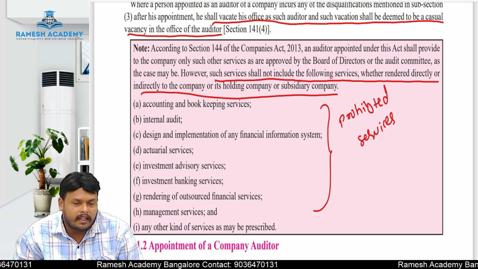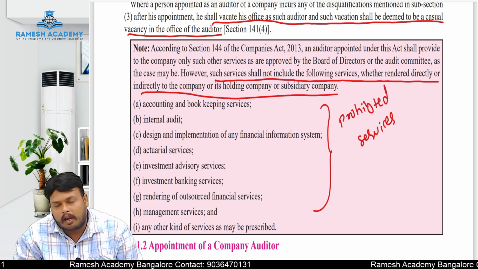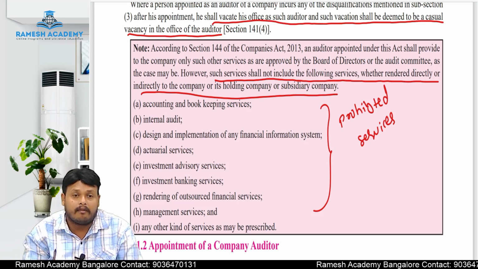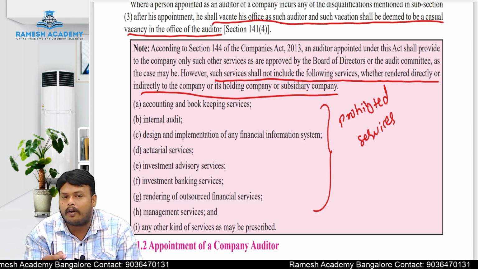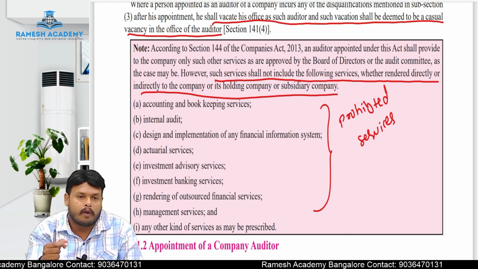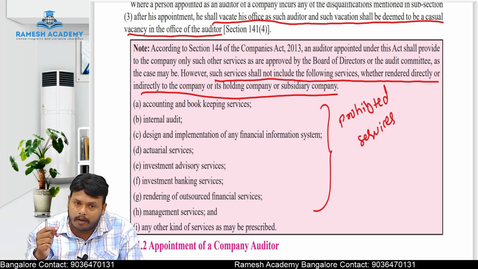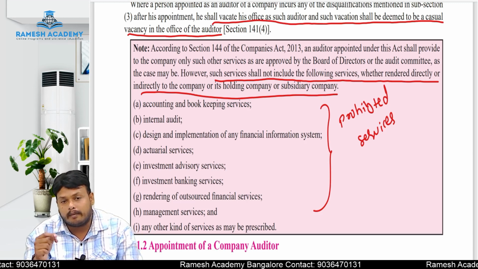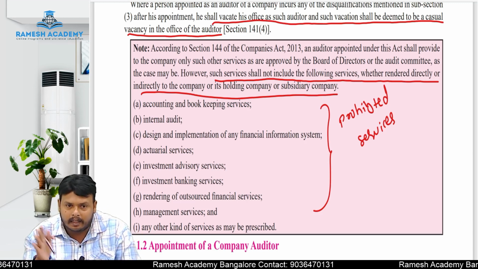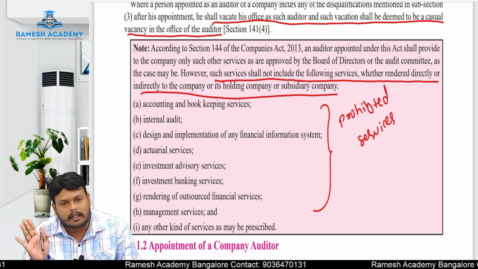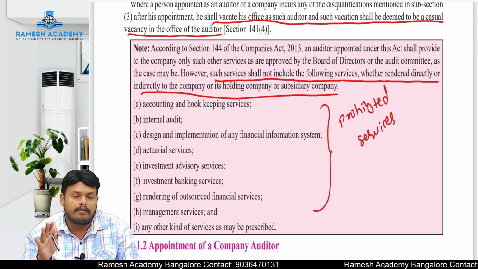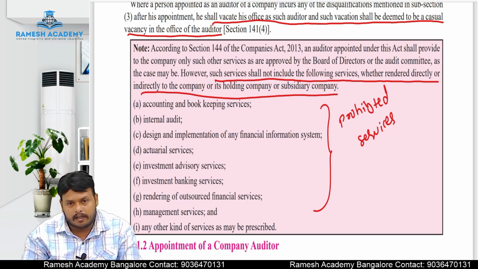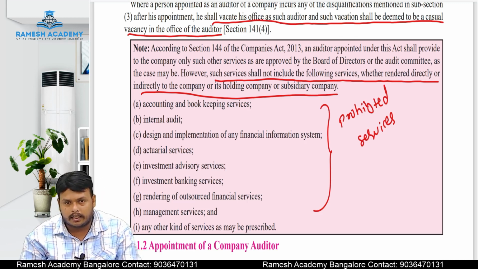Certain services, either directly or indirectly, to the company which he is going to audit. If he has provided the services mentioned in section 144, then he is disqualified to act as an auditor. Sir, whether he has to provide the services directly or indirectly? Yes. If he is providing the services mentioned in section 144 either directly or indirectly, he is disqualified. These services under section 144 are called prohibited services. What are those services? Let us see one by one.